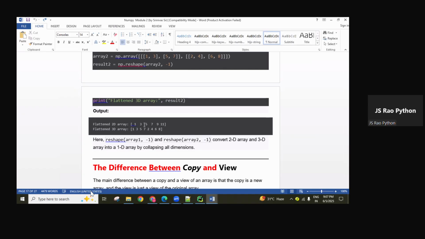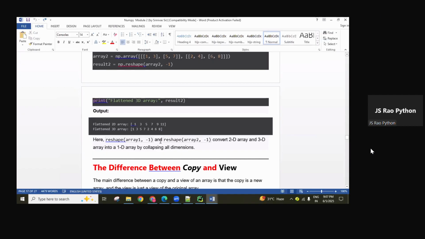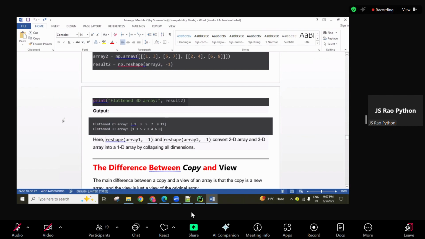In Python also, if there is data as a list of lists, returning all the values as a single list is called a flattened list concept. So here we can just use -1. Remember up to here, up to the flattening concept.